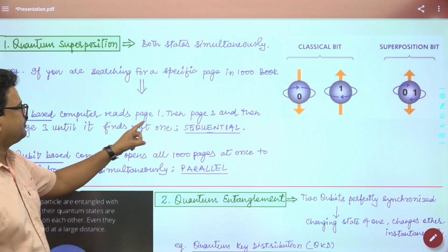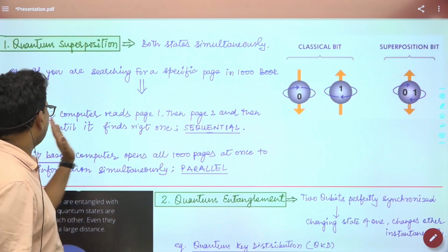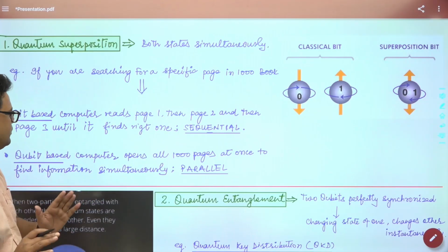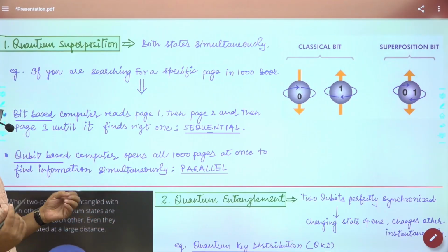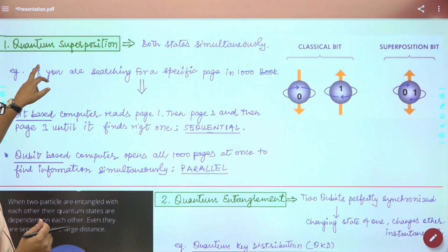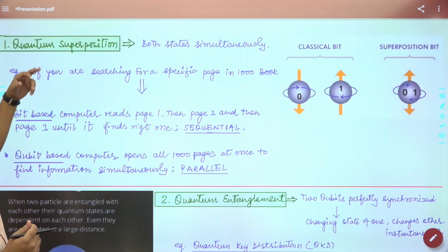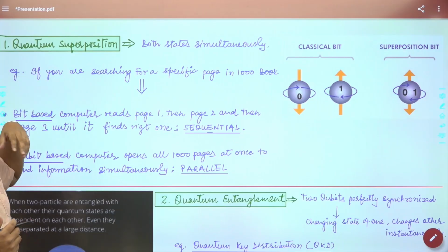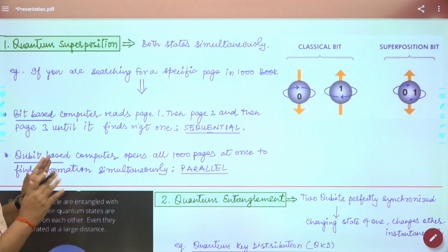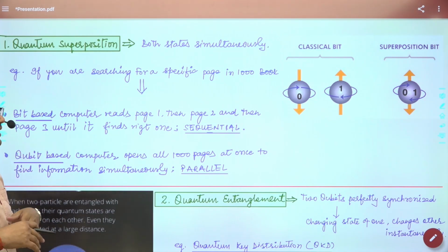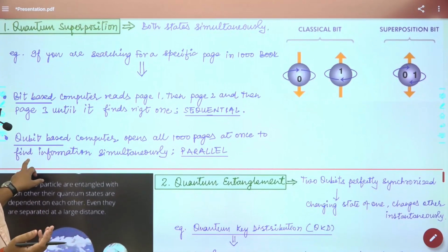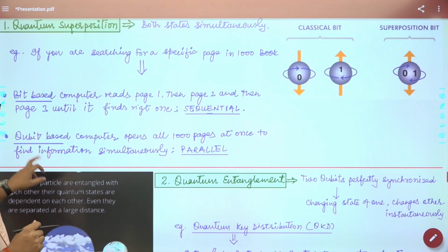A bit-based computer reads page 1, then page 2, and then page 3 of a particular book until it finds the right one. It does sequential calculation. But by using the qubit, by applying this technology called quantum superposition, you can read 1,000 pages at once. You can read all 1,000 pages together. That is the application of quantum superposition.